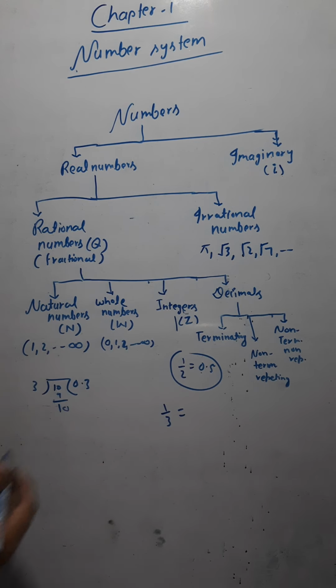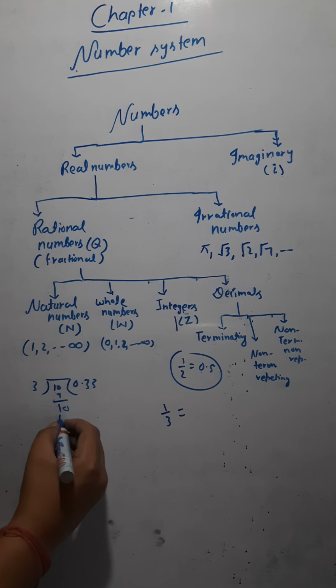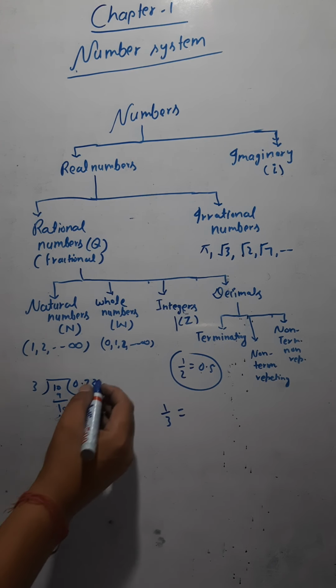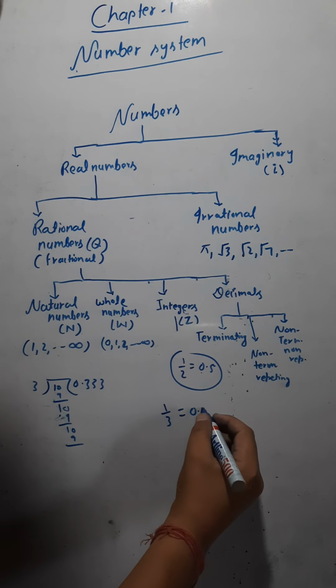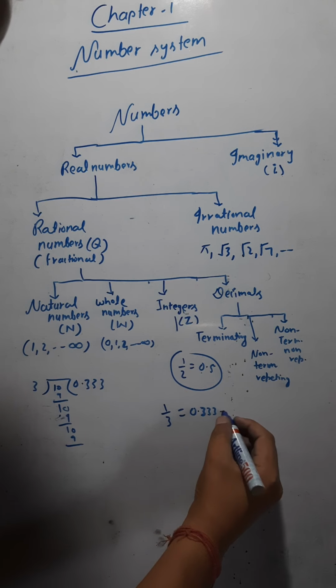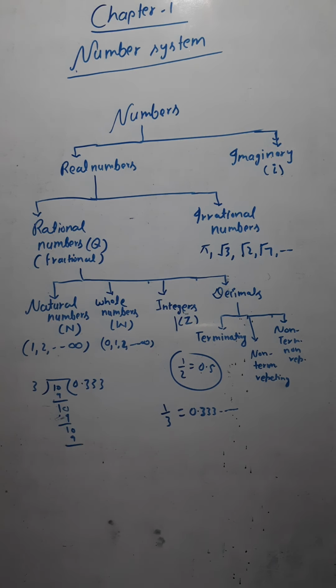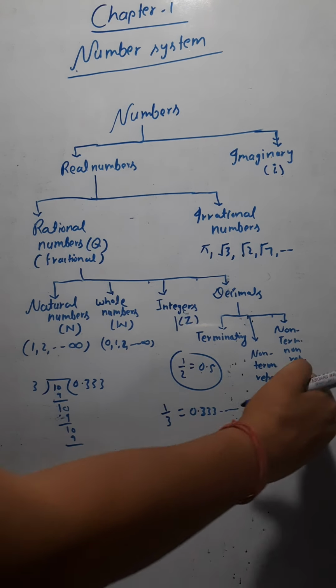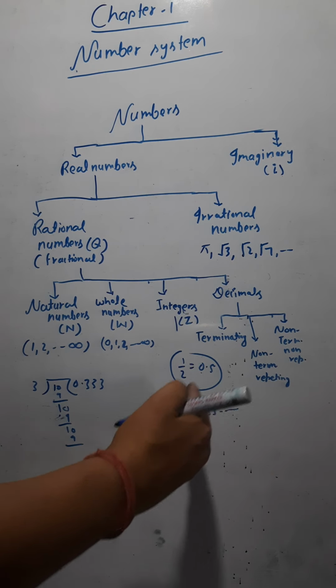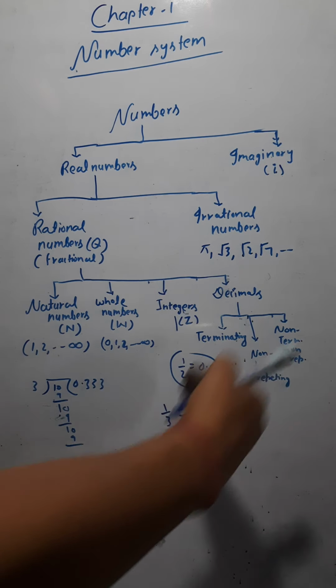Put one more 0, then again 3 3s are 9, then 1 remainder, then again one more 0, 3 3s are 9. So you would be getting 0.333, and this never stops. But it is repeating. You can see this 3 is repeating again and again, so this 3 is going to come up to infinity.